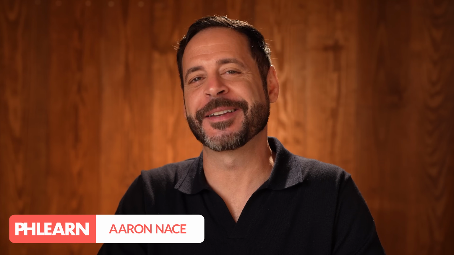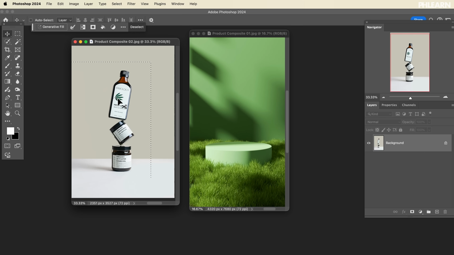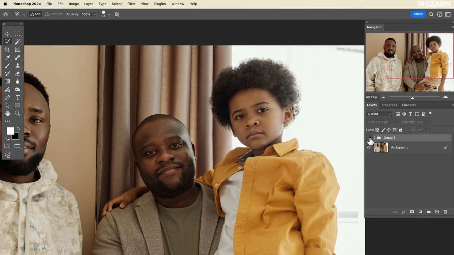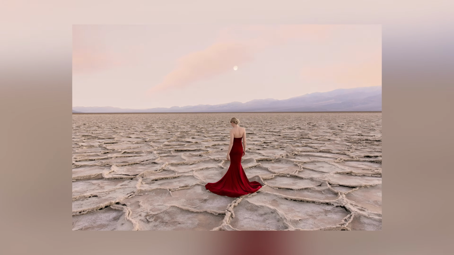Compositing in Photoshop is incredibly powerful and allows you to do a variety of different things, from inserting a slogan into your images to compositing products onto new backgrounds, face swaps, putting people into new backgrounds, and even changing out the skies of your photos. In this tutorial, we walk you through how to do all of those things plus more.